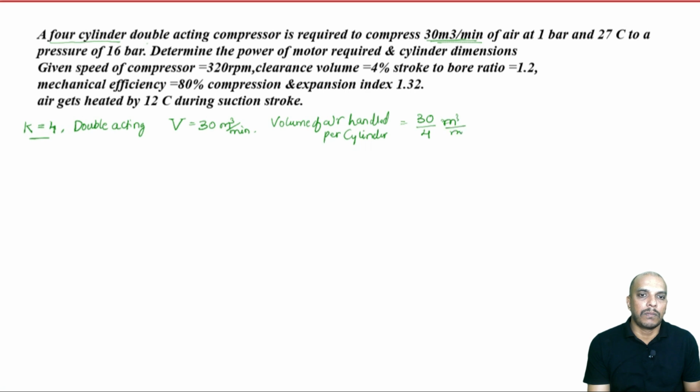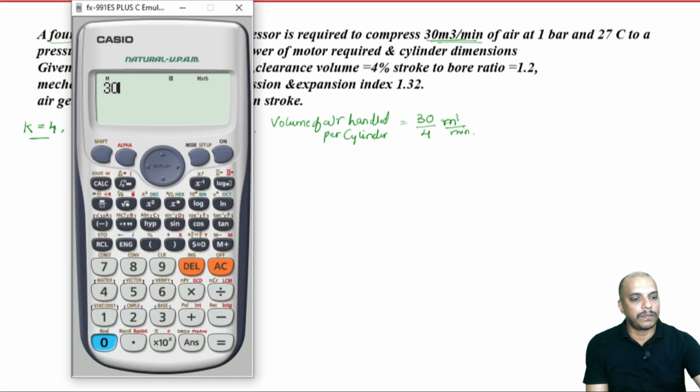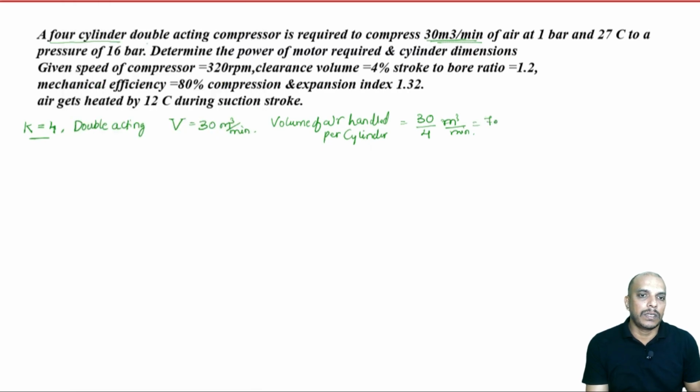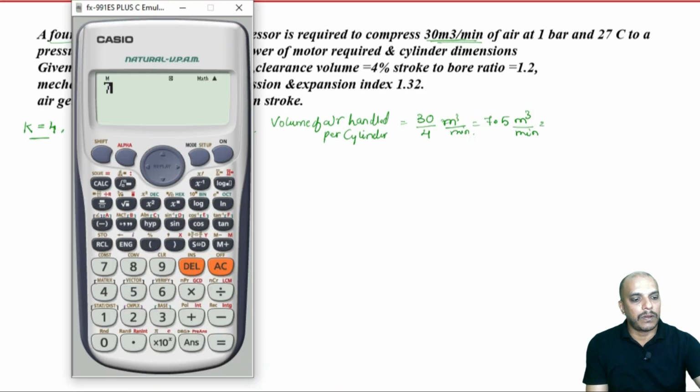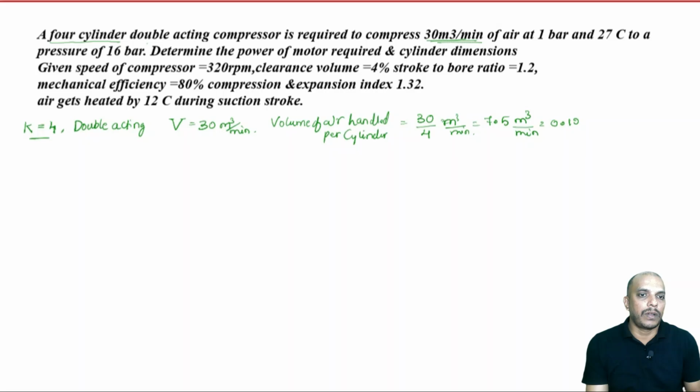So, meter cube per minute, 30 by 4, that is 7.5 meter cube per minute. So, each cylinder has to handle 7.5 meter cube per minute of air, or we can also convert that into seconds. 7.5 divided by 60, that will be 0.125 meter cube per second. So, each cylinder has to handle 0.125 meter cube per second.